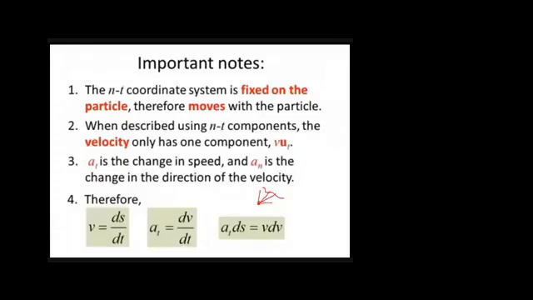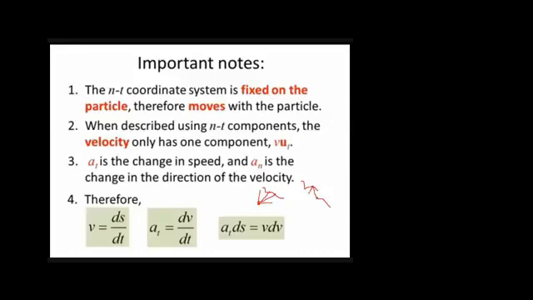Okay, if you have the n-t coordinate system, and you want to find the position of the particle at this instant, we don't have any fixed origin. Rather, we set our origin at this position. This one will be our t component, and this one will be our n component.